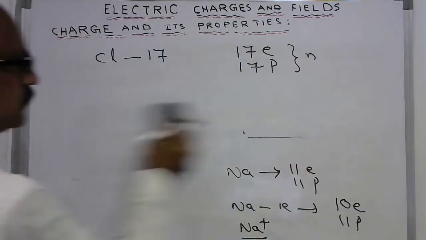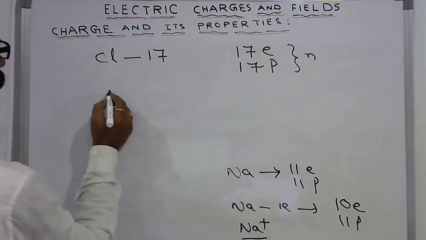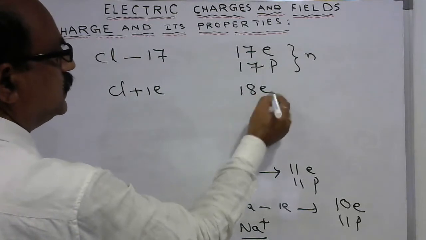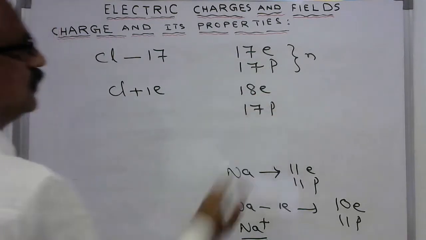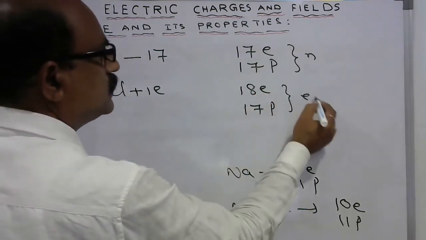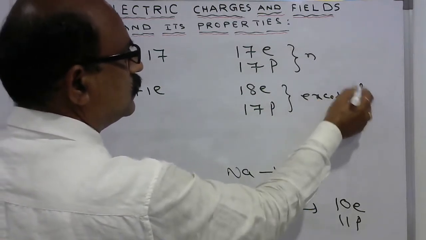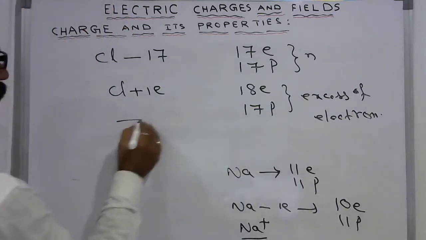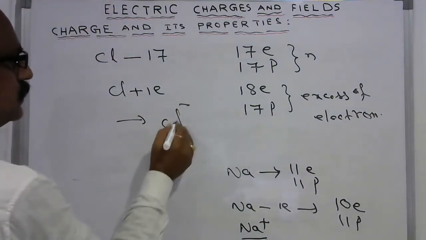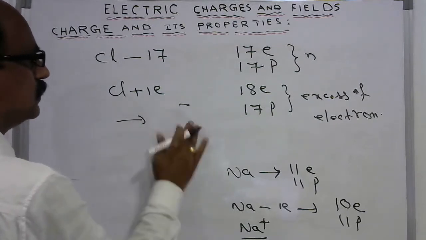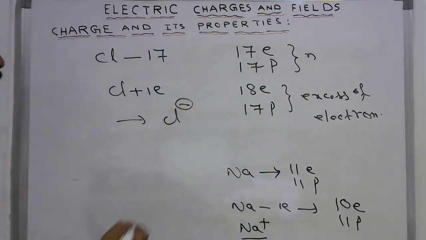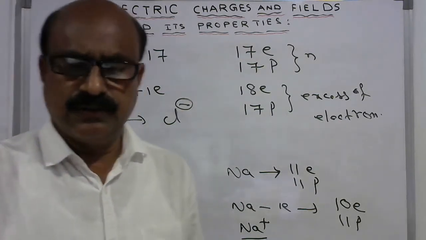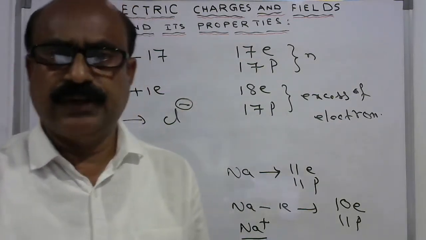And by chance, if it gains one electron, then what happens? Electrons are 18, protons are 17. So there is an excess of electrons. This leads to a negative charge. So this is how the deficiency or excess of electrons will lead to the charge on the body or on the particle.